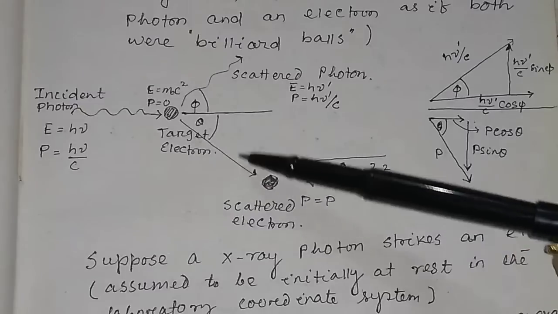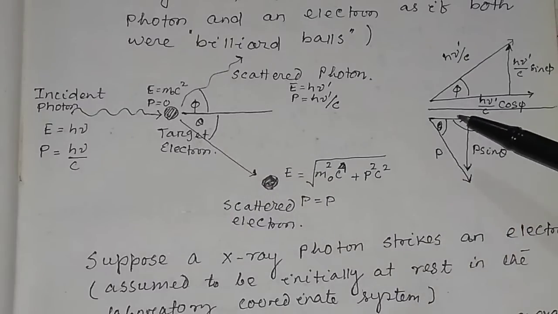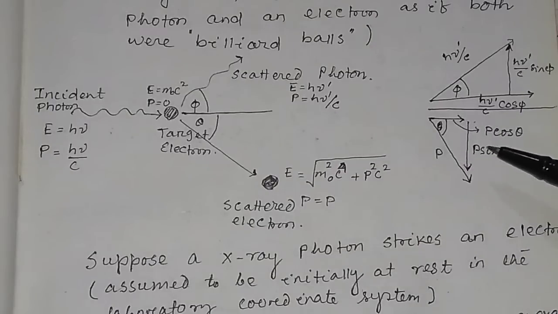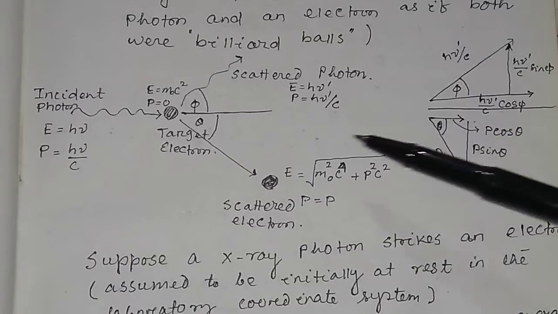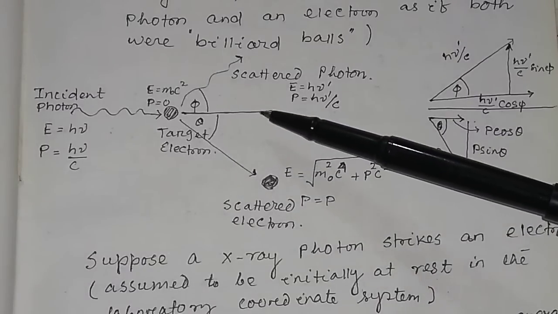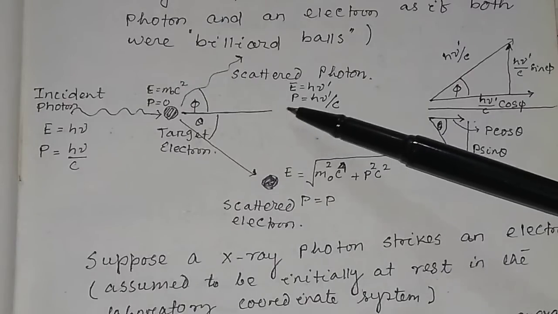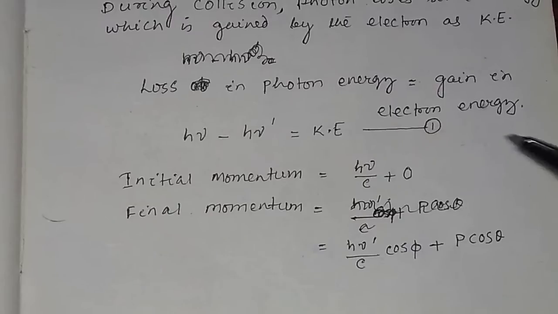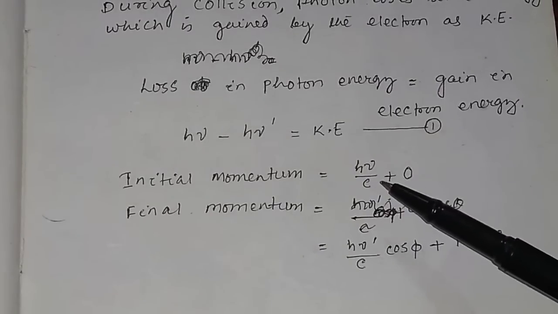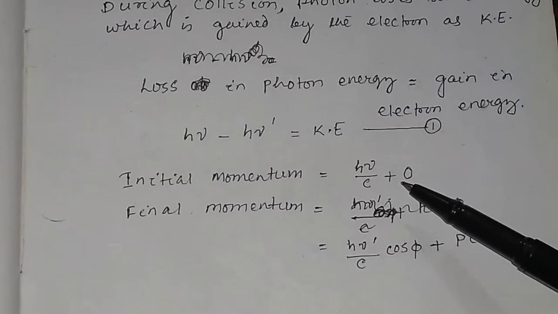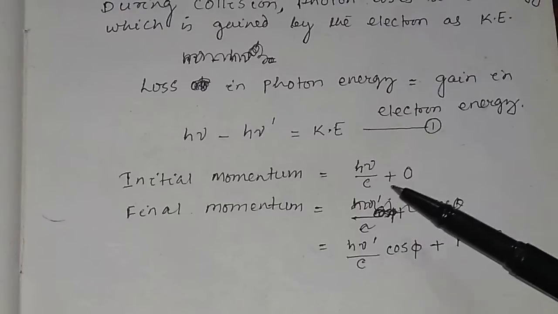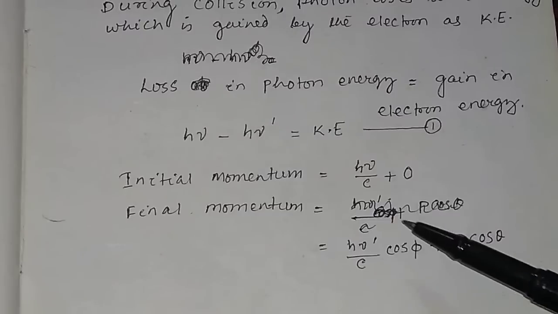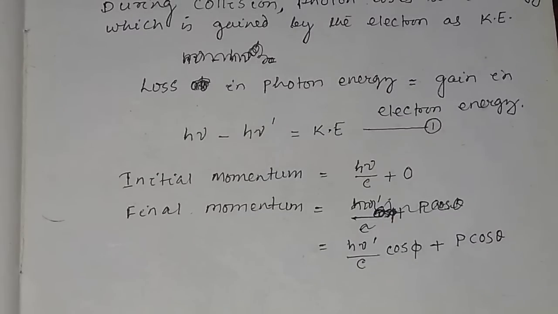Similarly, for the electron along the x axis, you may refer to this figure. It will be equal to p cos theta. For the electron it is p cos theta, and for the photon along the x axis it is h nu dash by c into cos phi. So the initial momentum along the x axis is h nu by c plus 0, and the final momentum is h nu dash divided by c cos phi for the photon, and for the electron it is p cos theta.